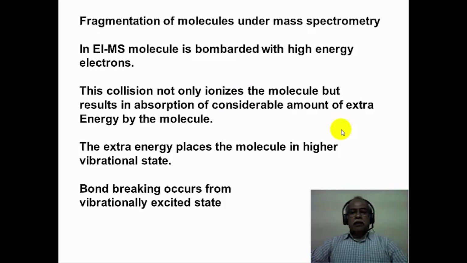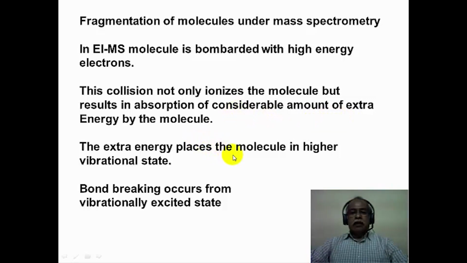In electron impact ionization mass spectrometry, the molecular ion typically undergoes fragmentation, which is a very valuable thing in structural elucidation problems. Now, in electron impact ionization, the molecule is bombarded with a high energy electron. This collision not only ionizes the molecule, but also results in the absorption of a considerable amount of extra energy by the molecule.